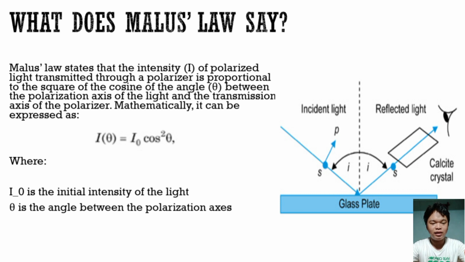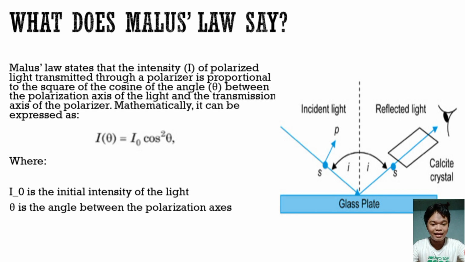In the given picture, it shows the glass plate, which is an example of calcite crystals discovered by Malus. This calcite crystal shows the incident light and reflected light. The incident light is the light that strikes the surface of the calcite crystals. It can be unpolarized or already polarized in a specific direction.